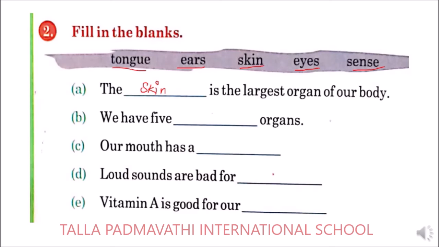Next comes, we have 5 dash organs. We have how many sense organs? We do have 5 sense organs. So what we need to write? Sense. Next, our mouth has a dash. So what does it have? It has a tongue. Loud sounds are bad for ears. Next, vitamin A is good for our eyes.